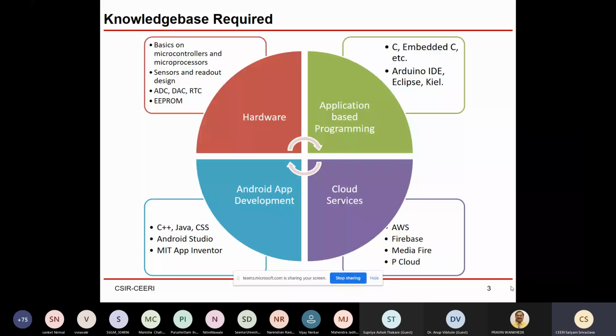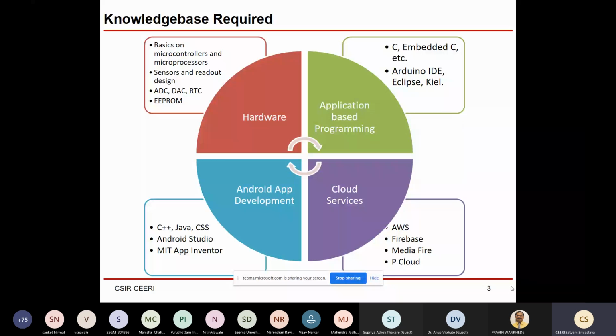If we talk about the hardware, what kind of hardware knowledge am I expecting to develop these kinds of applications? A person should have basic knowledge about microcontrollers and microprocessor-based boards, like Raspberry Pi, Arduino Nano, Arduino Uno. If people have this knowledge, they can develop these applications, no issue. Then basic ideas about sensors and readout design to interface sensors with our microcontroller ports, and the different services of the microcontroller, like ADC, DAC, RTC.